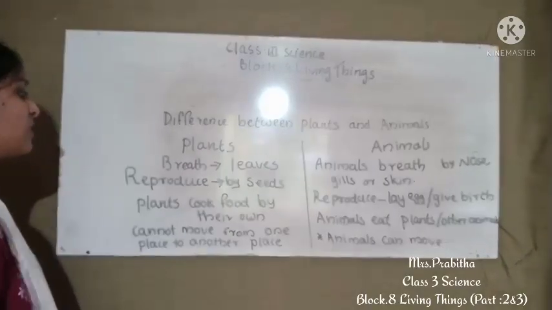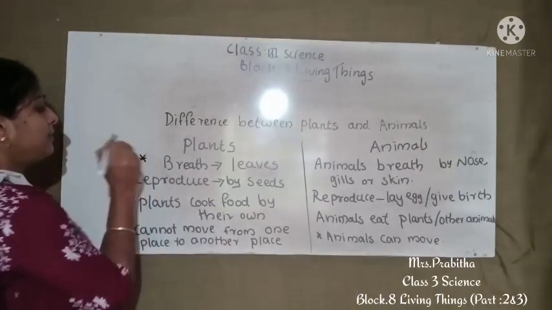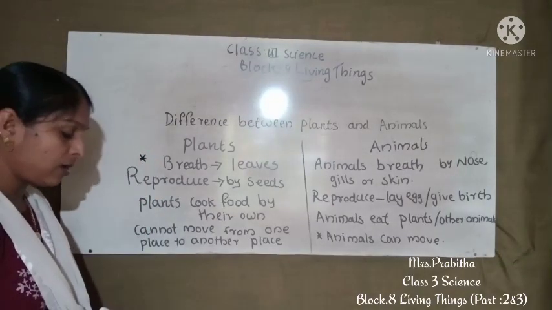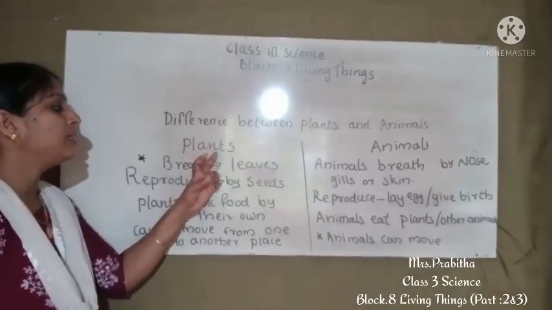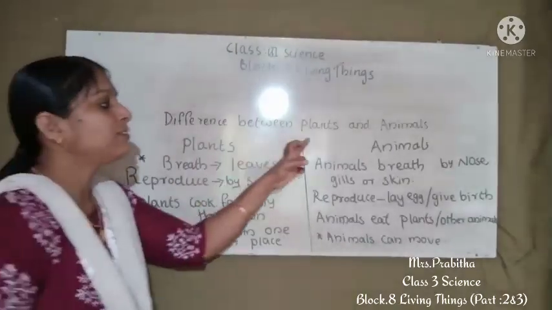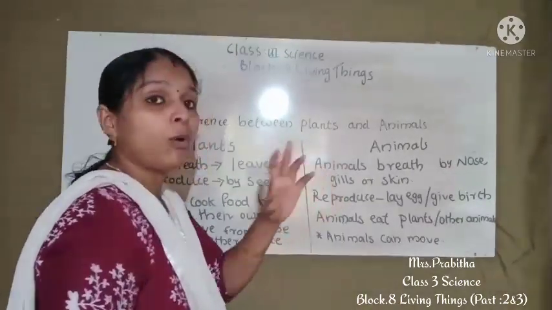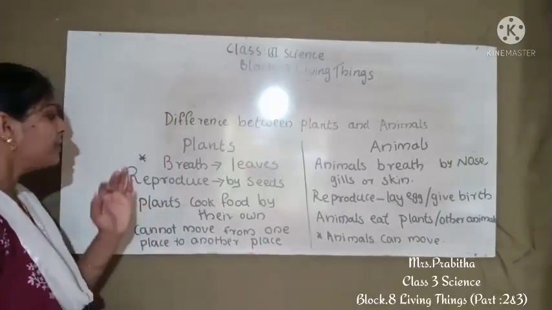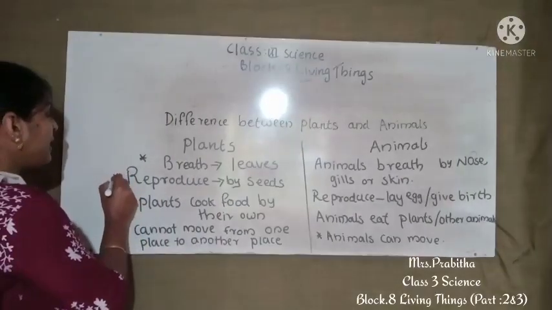Okay. So the first difference we told was breathing. How do the plants breathe? Plants breathe by their leaves. Animals breathe by nose, gills or skin. Then the second difference, the way they reproduce.